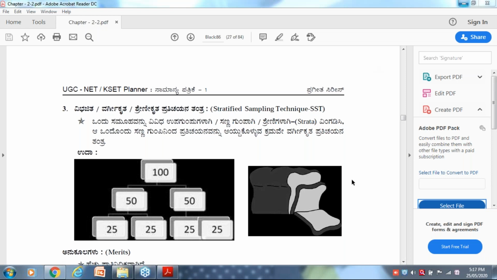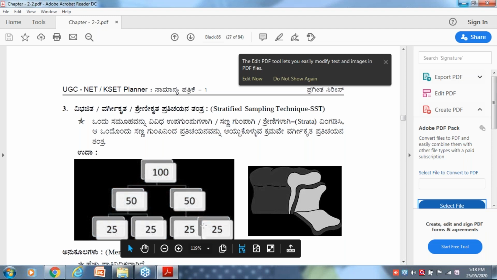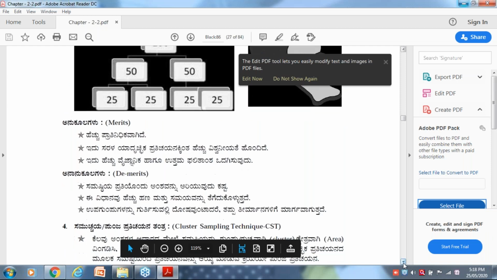You are dividing the whole population into small groups. They are equal in nature. Please remember, they are equal in nature. This is called stratified random sampling. See here, I have given an example: 100 is there. Out of 100, 50 male, 50 female. Out of 50, 25 above 60 years, 25 below, like that. I have some criteria, and based on that criteria I'm going to divide.